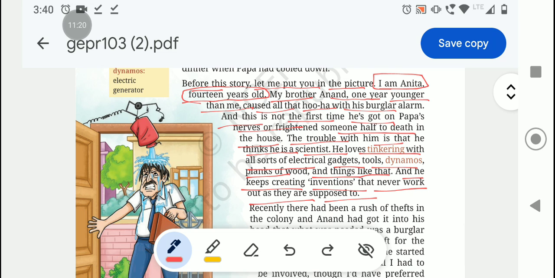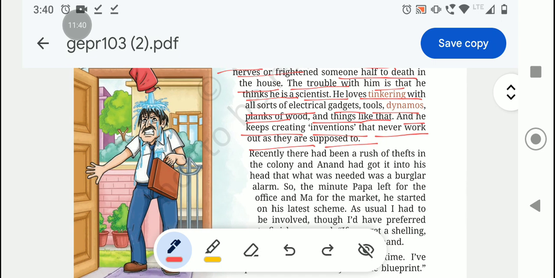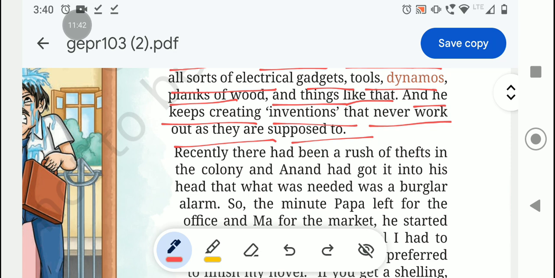And he keeps creating inventions that never work out as they're supposed to. All the inventions he did till now never worked. In this para she has introduced her brother.